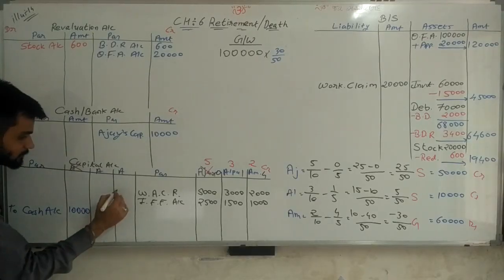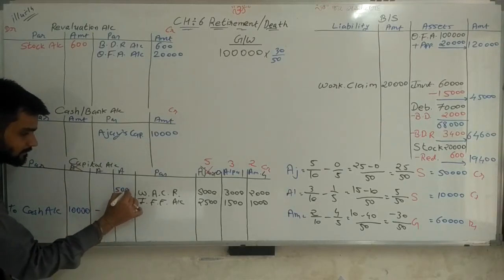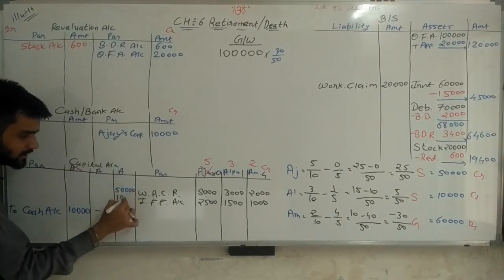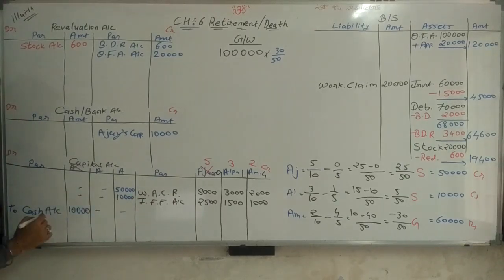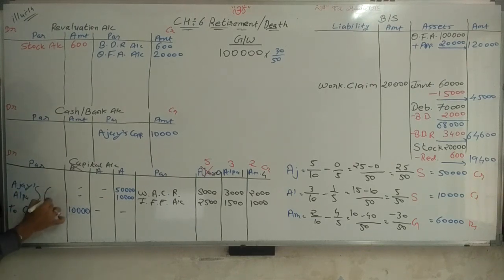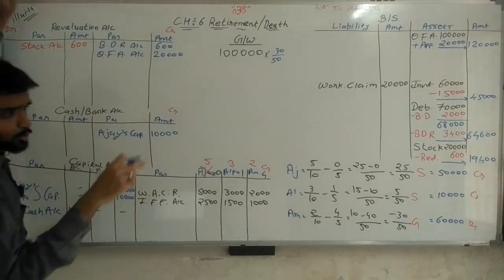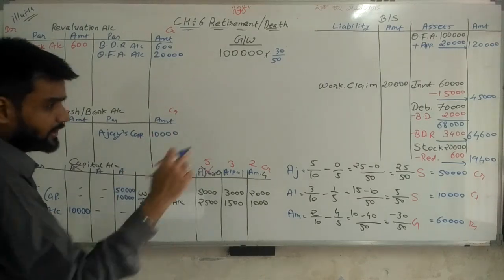So I have to write 50,000 and 10,000 against it. The names are Ajay and Alpha, in Alpha's capital account. That's it. Total amount 60. Same way, two partners are credited, 50 and 10.